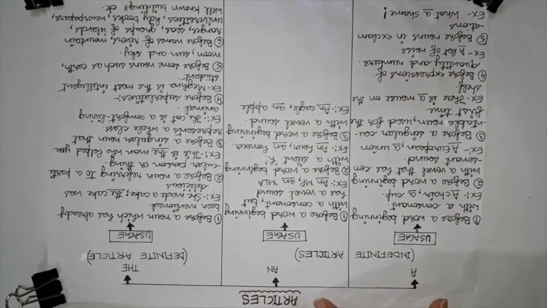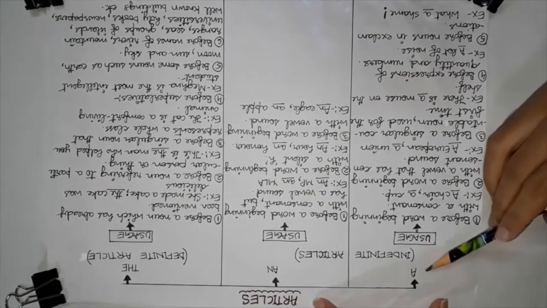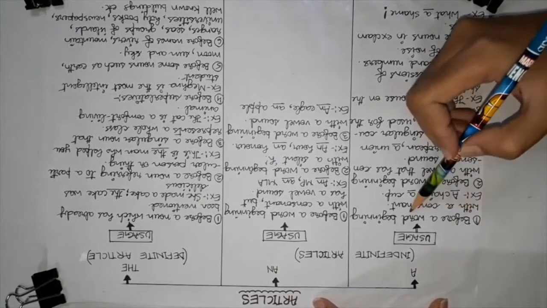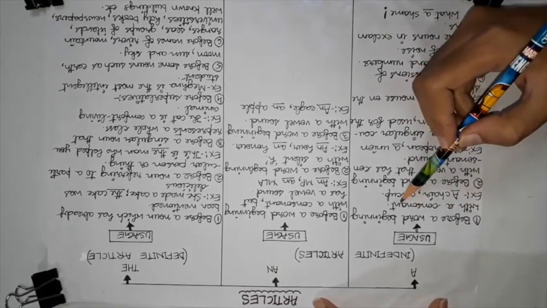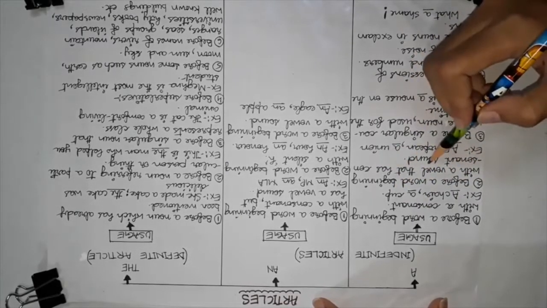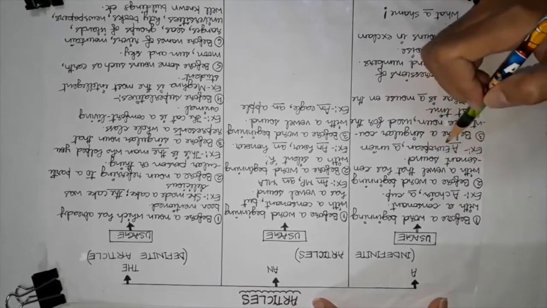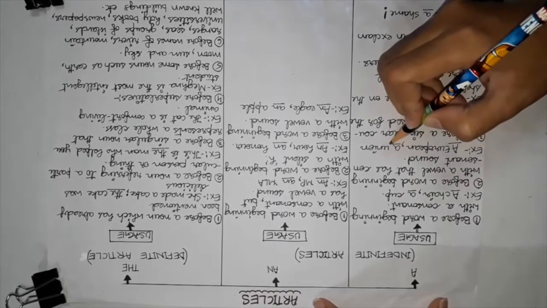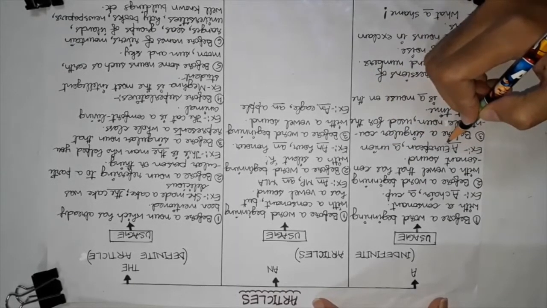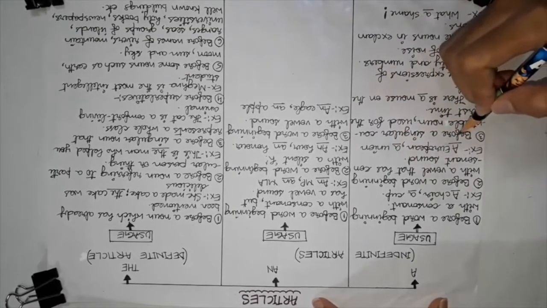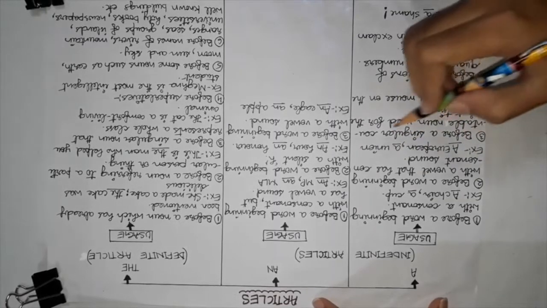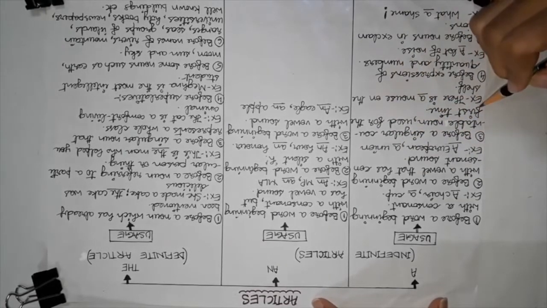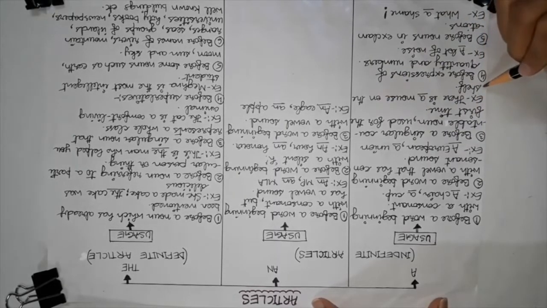So let's go through the usage of indefinite articles first. With a, we use it before a word beginning with a consonant. For example, a chair, a cup. Before a word beginning with a vowel that has a consonant sound: a Europe, a unicorn. Here the words start with a vowel letter, but the sound coming out is a consonant: Europe, yeah; union, yeah. We also use a before a singular countable noun used for the first time. For example, there is a mouse on the shelf.